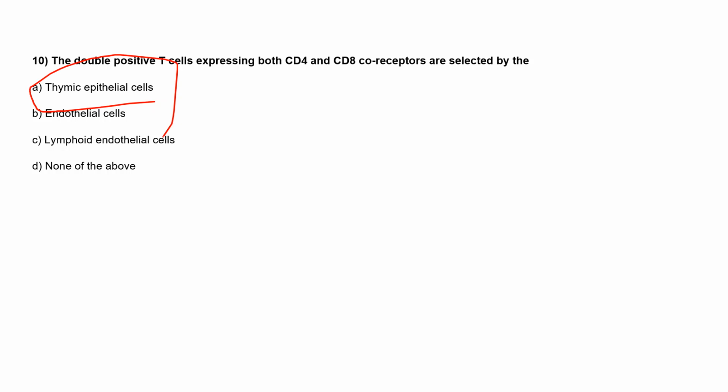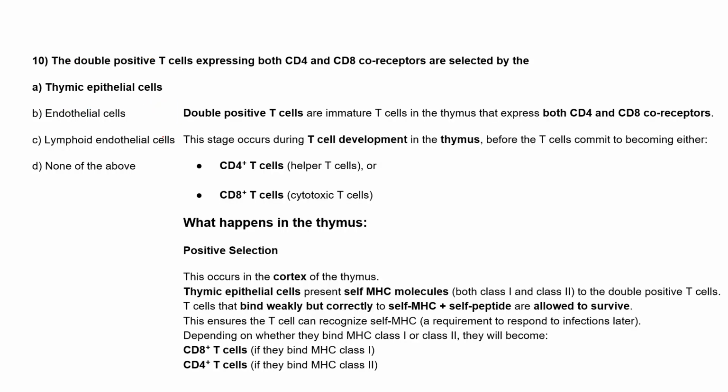Okay. Anyone else? Option A, ma'am. Okay. Three of you are saying option A is the right answer. So you guys are right. Very good. So thymic epithelial cells.